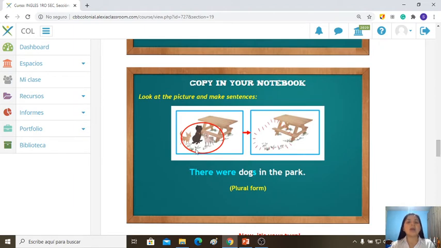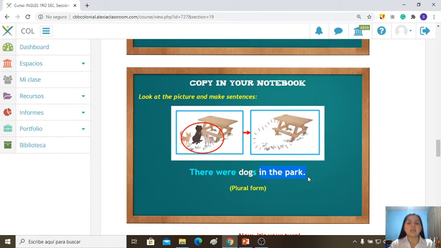Let's continue. Look at a picture and make sentences. We have another picture, a different picture. And now we have 3 dogs. Yes, 1, 2, 3. 3 dogs. And in the next picture, the dogs disappeared too. So, in this example, the sentence is in plural, because we have three dogs here. So we can say there were dogs in the park. Very easy. There were dogs in the park.